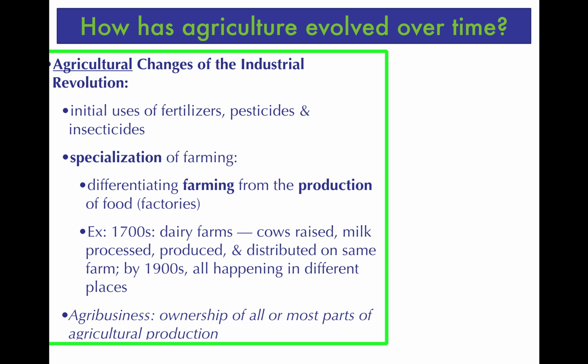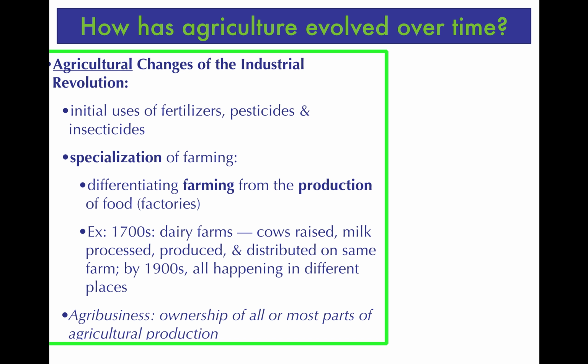We also have initial uses of pesticides and herbicides, pesticides and insecticides. Pesticides are getting rid of specifically pest crops there. Insecticides target animals and insects that you don't want. And for the most part, we're talking about natural fertilizers here and pesticides in the early to mid 1800s. It doesn't come until the third agricultural revolution that these become synthetic or chemical.